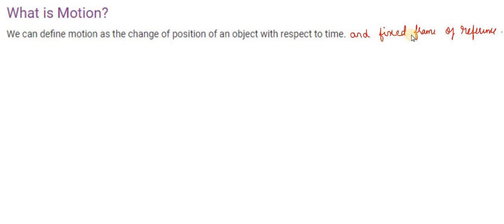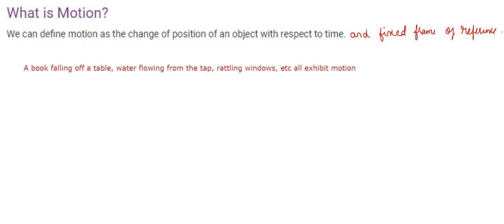So what is motion? We can define motion as change in the position of an object with respect to time and fixed frame of reference.